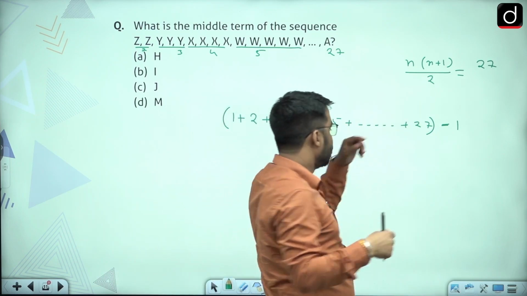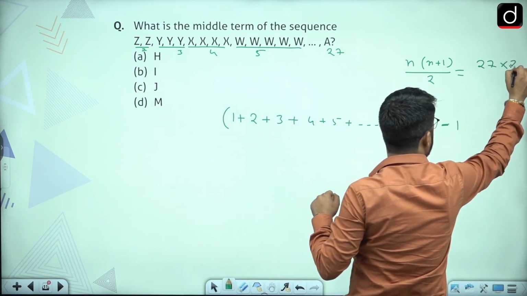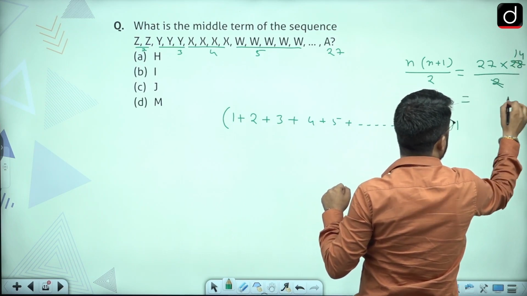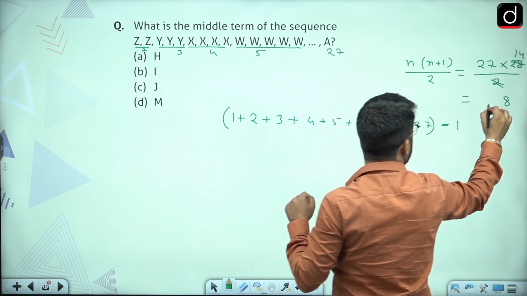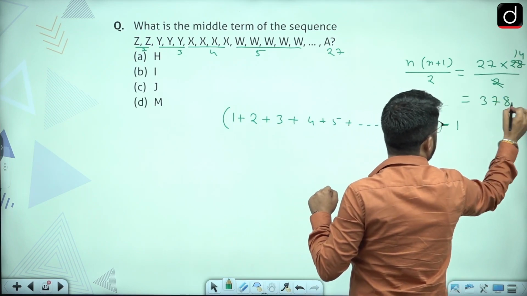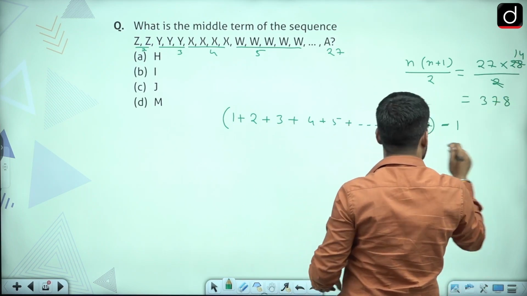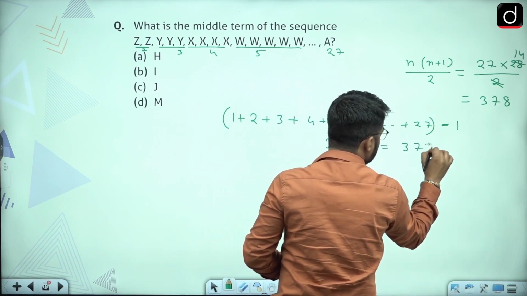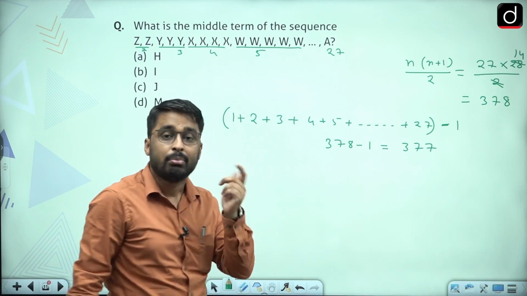So it will be 27 into 28 by 2, where 4 cancels out. It will be 378. So this will be 378 minus 1, the number of terms would be 377.